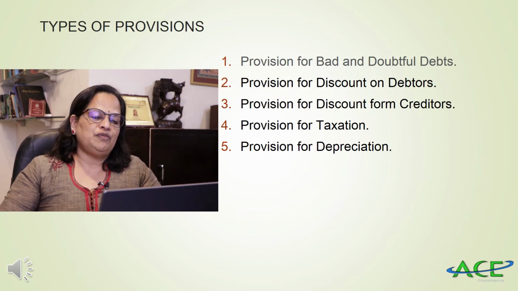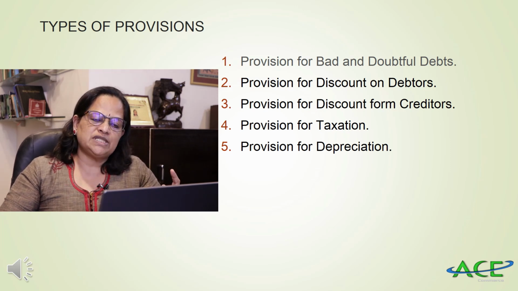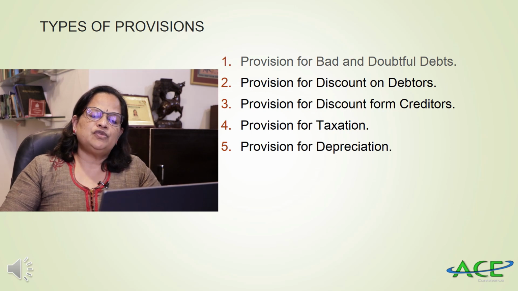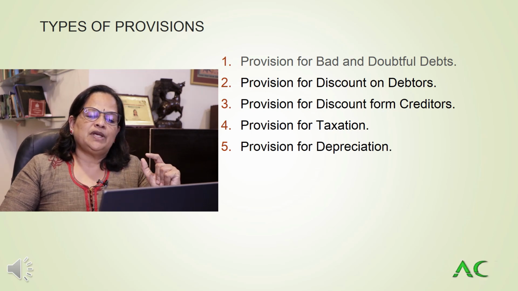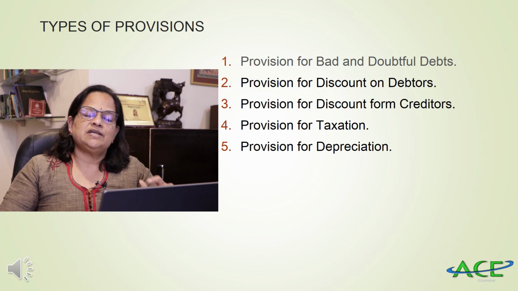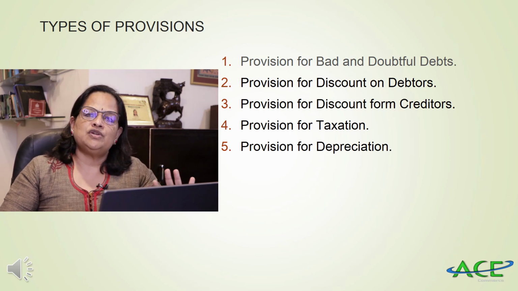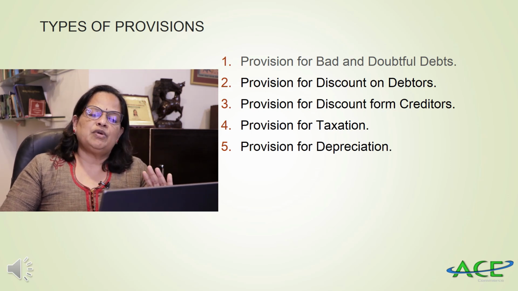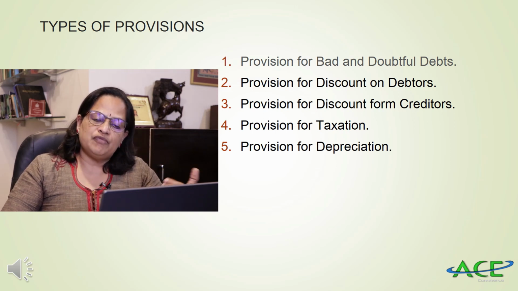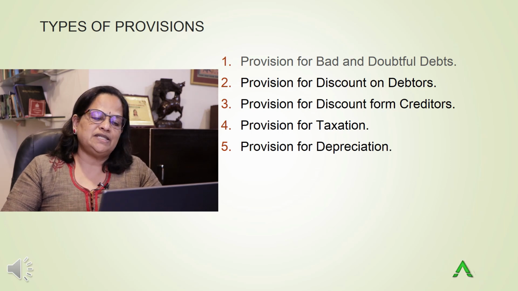Now types of provisions, there are 5 types of provisions. Provision for bad and doubtful debts, provision for discount on debtors, provision for discount from creditors, provision for taxation and provision for depreciation. So I'll repeat: provision for bad and doubtful debts, provision for discount on debtors, provision for discount from creditors, provision for taxation and provision for depreciation.